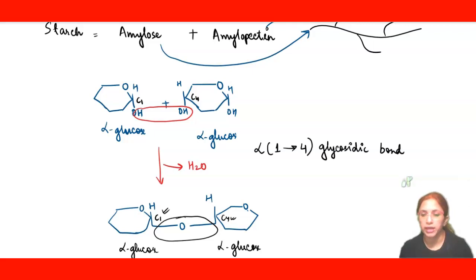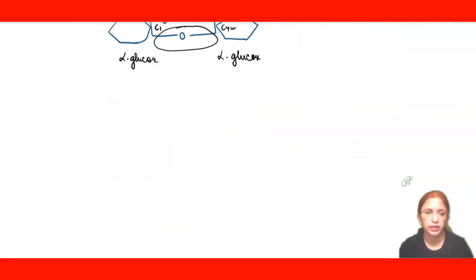So when numerous units of alpha glucose join together, a linear structure will be formed that is known as amylose. Now we will see how amylopectin is formed. For that also we will require alpha glucose only. Let's move on further.